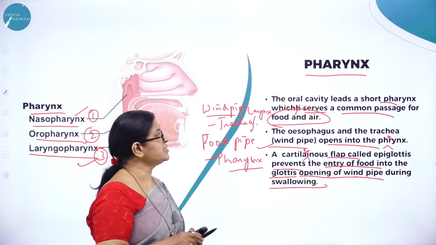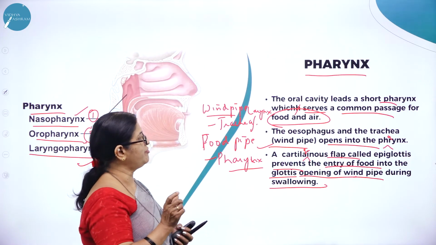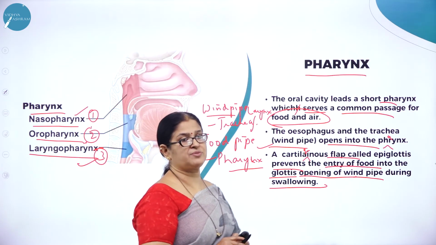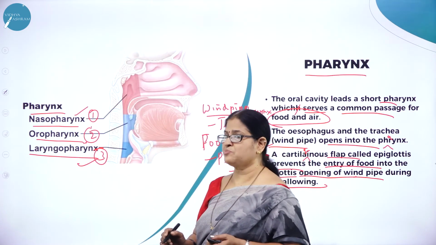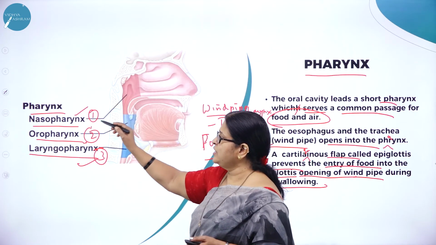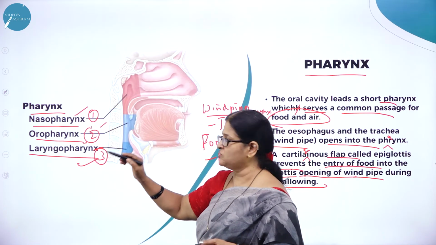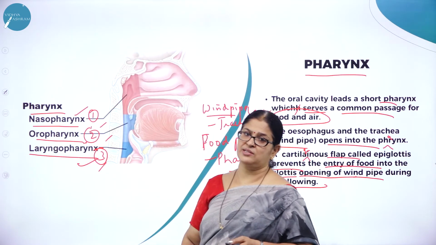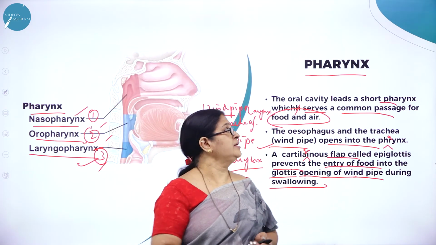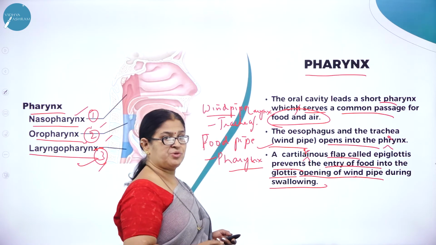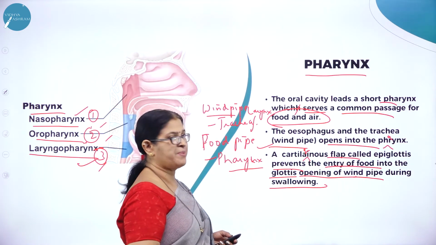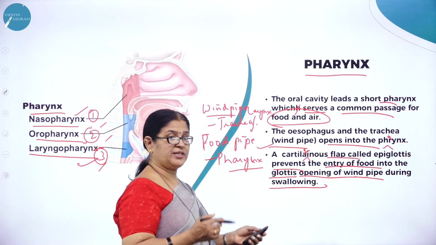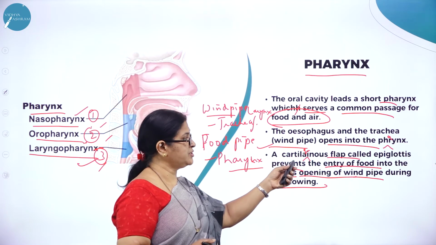So what is pharynx? The oral cavity leads to a short pharynx which serves as a common passage for food and air, and it is broadly classified into 3 parts. What are they? Nasopharynx near the nasal region, oropharynx near the buccal region, and laryngopharynx near the larynx region. The esophagus and the trachea put together, we call it windpipe, open into the pharynx.